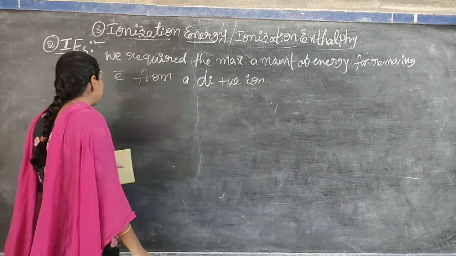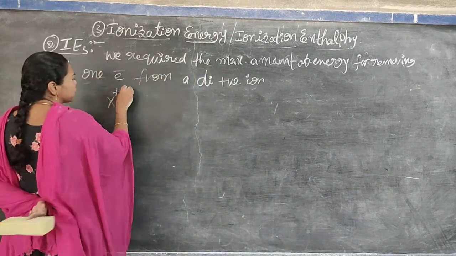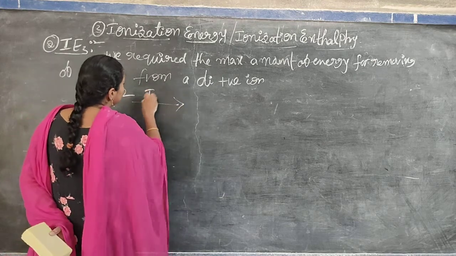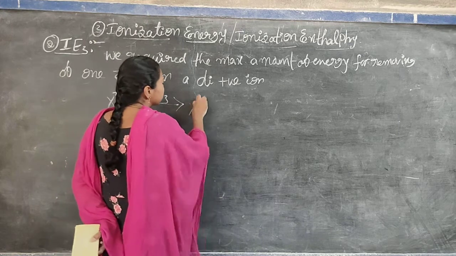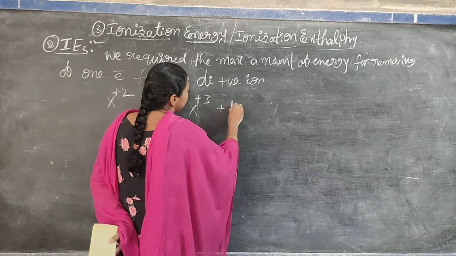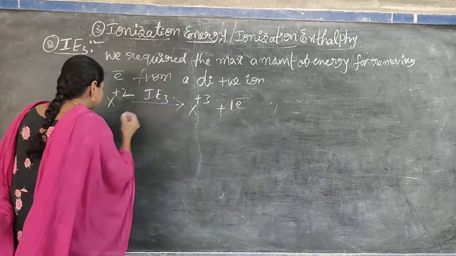From X+2 we can remove one more electron. We require some amount of energy, that is called IE3. The X+2 is converted into X+3 by loss of one electron.